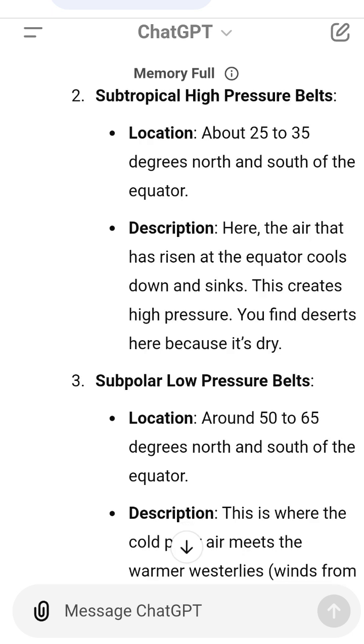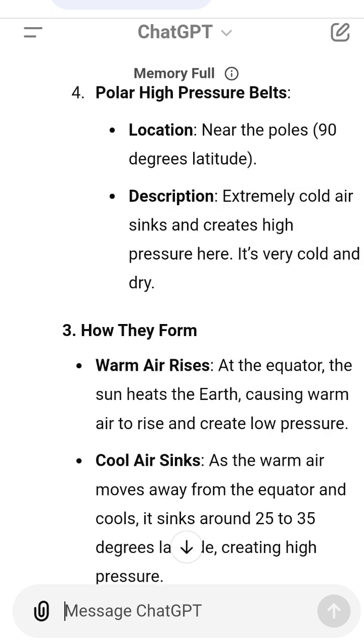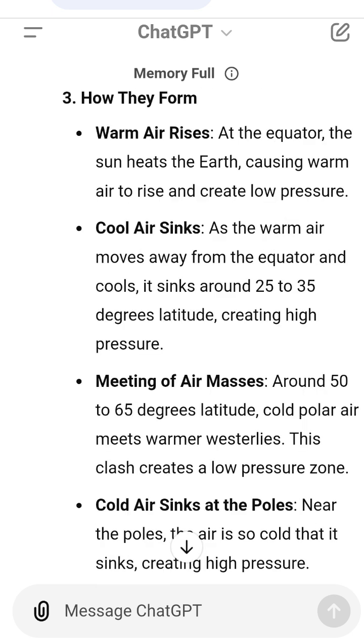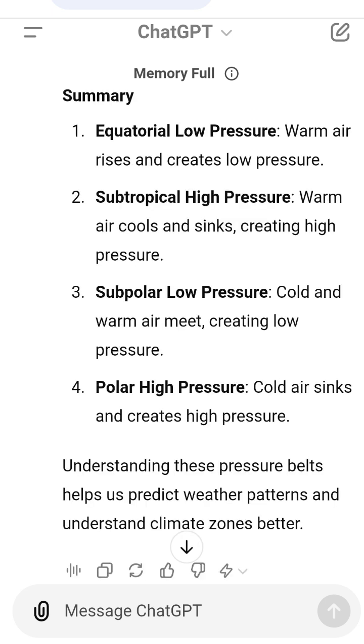Summary. 1. Equatorial low pressure. Warm air rises and creates low pressure. 2. Subtropical high pressure. Warm air cools and sinks, creating high pressure. 3. Subpolar low pressure. Cold and warm air meet, creating low pressure. 4. Polar high pressure. Cold air sinks and creates high pressure. Understanding these pressure belts helps us predict weather patterns and understand climate zones better.